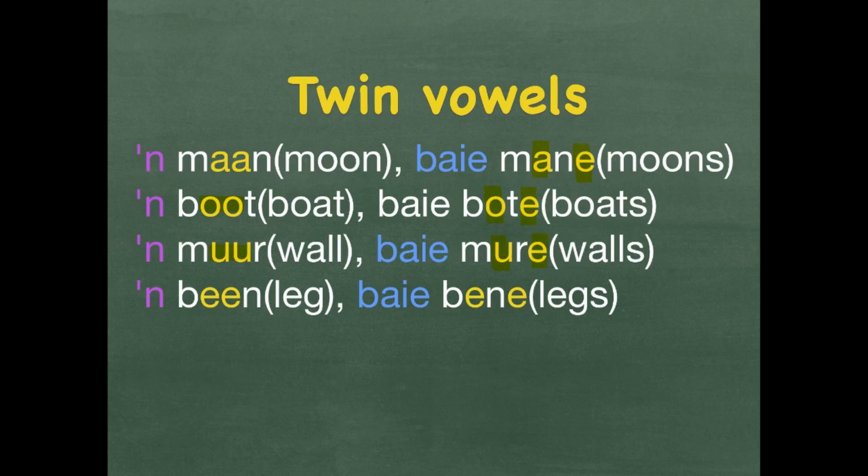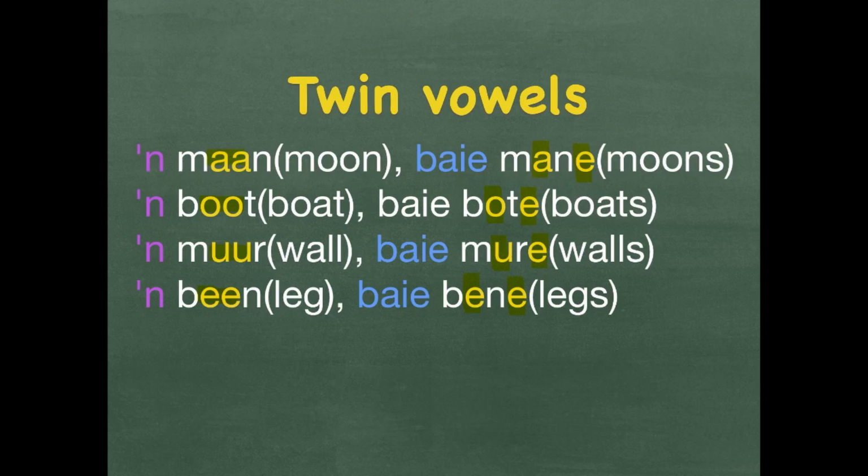A been, written with two E's next to each other, is a leg in English. Baie bene. One E falls away and an E gets added at the back. That is legs in plural in English. This rule applies to all words written with twin vowel sounds in the middle of the word.